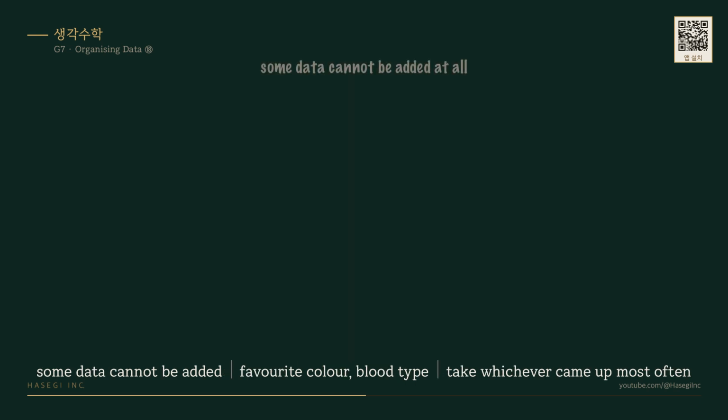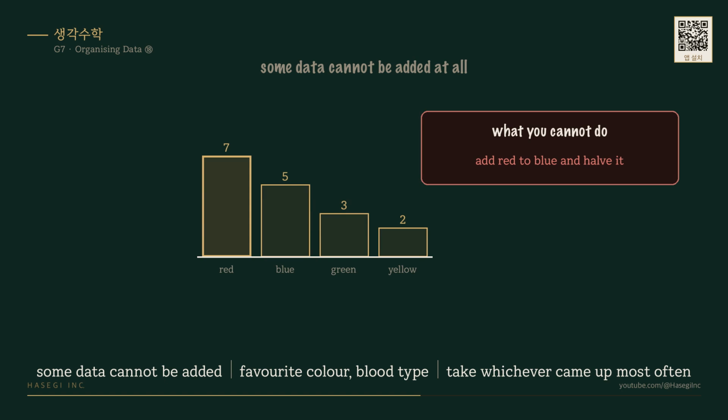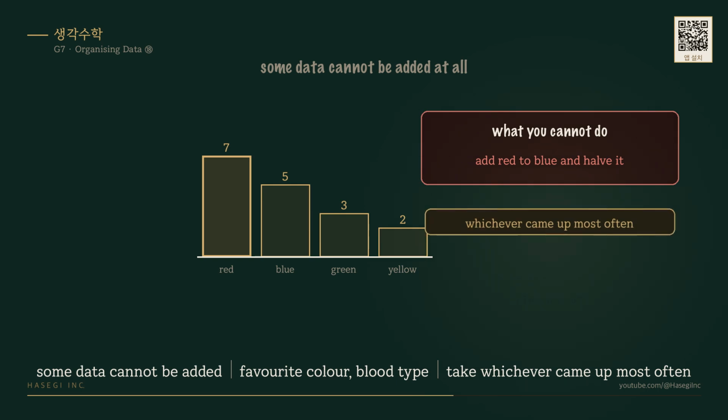But some data cannot be added at all. Favorite color or blood type. You cannot add red to blue and halve it. For those, we take whichever value came up most often. That is the mode, the only representative value available when data can be neither added nor ordered.